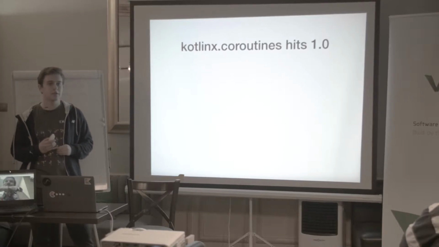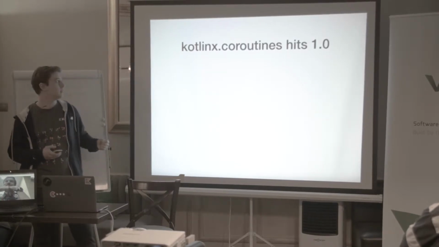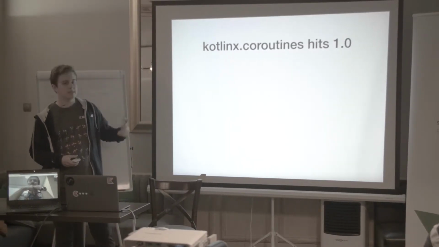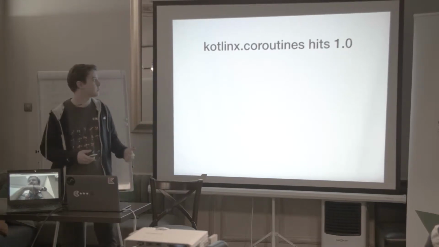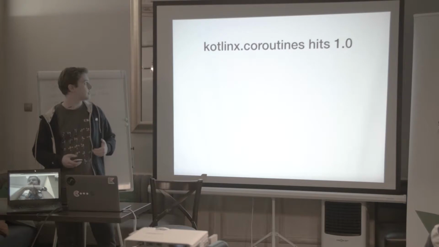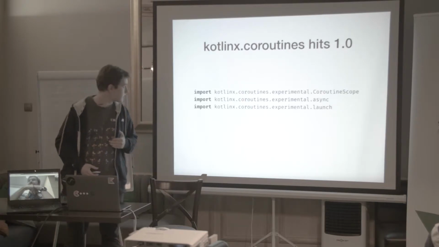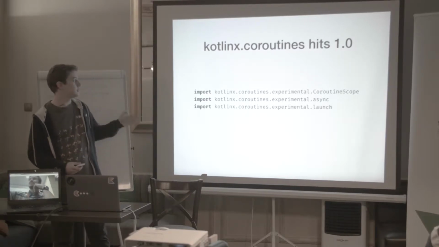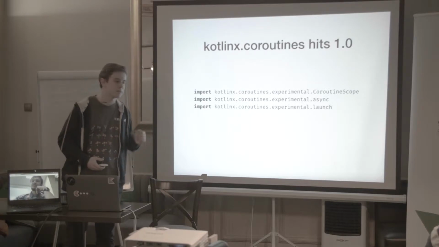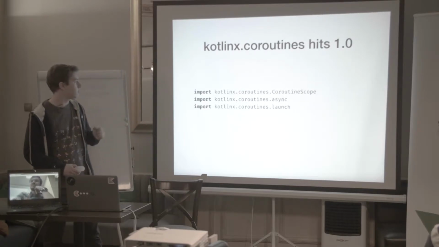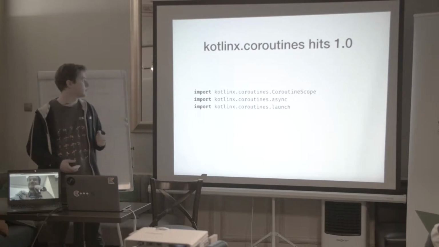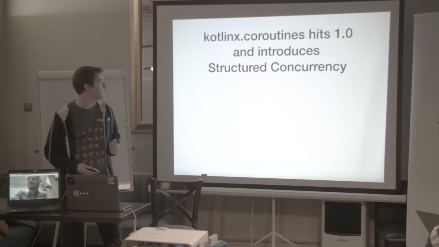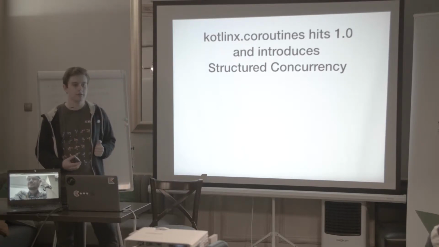Kotlinx coroutines for many people means just the coroutines. It is a library that provides us with all that functionality like launch, async, await, and everything like that. Now, when it's 1.0, you don't have to write this experimental postfix in all these packages. You can just import things from the kotlinx coroutines packages. And kotlinx coroutines 1.0 introduced the concept of structured concurrency.